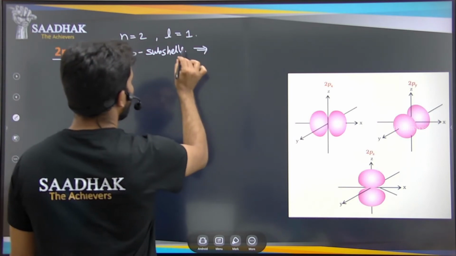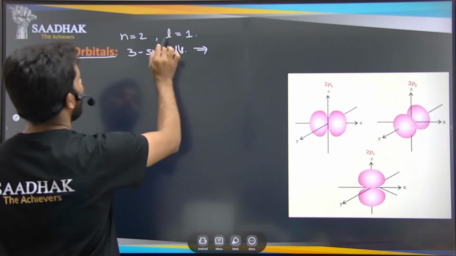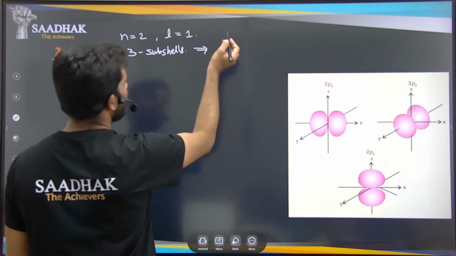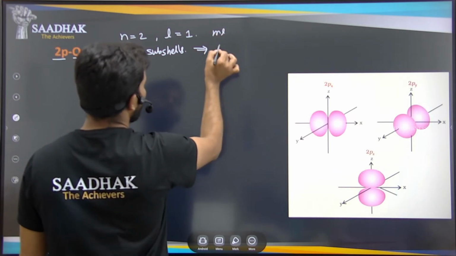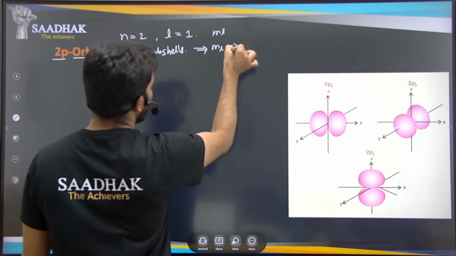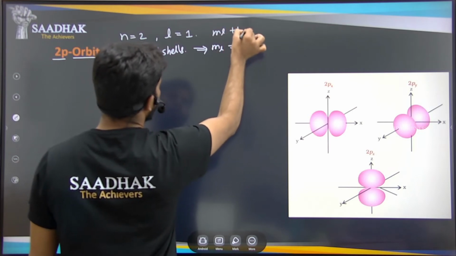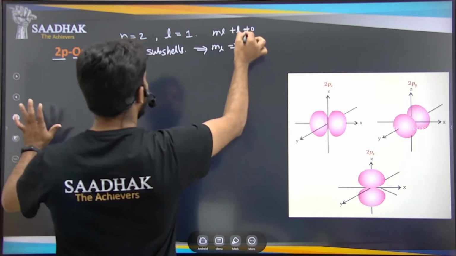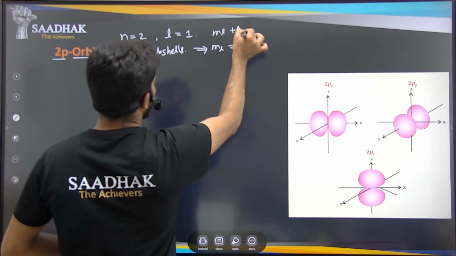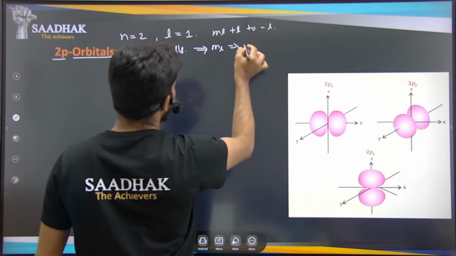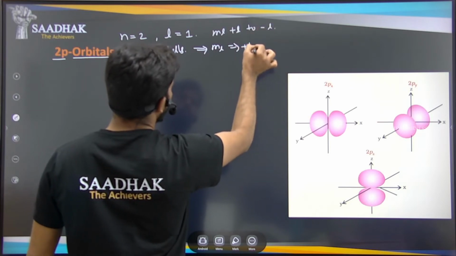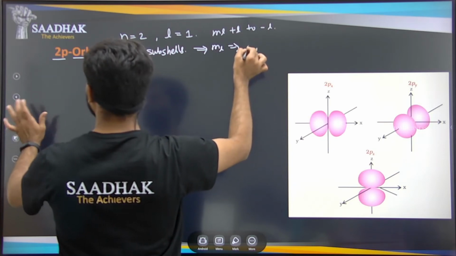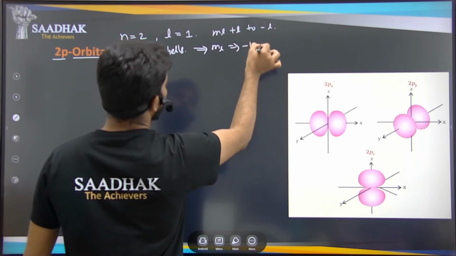Since the L value is 1, the range of the magnetic quantum number ML is plus L to minus L. So here ML is minus 1, 0 and plus 1.